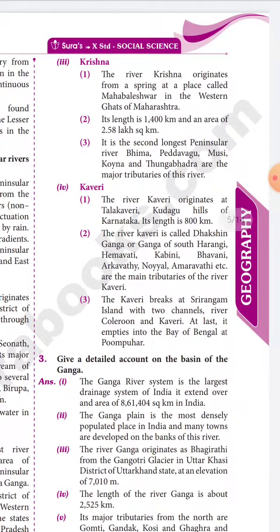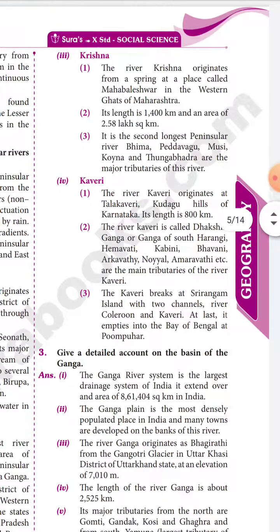And next is the river Krishna. The river Krishna originates from a spring at a place called Mahabaleshwar in the Western Ghats of Maharashtra. Its length is 1400 km and its area is 2.58 lakh square kilometers. It is the second longest peninsular river. Bhima, Peddavagu, Musi, Koyna and Tungabhadra are the major tributaries of this river.